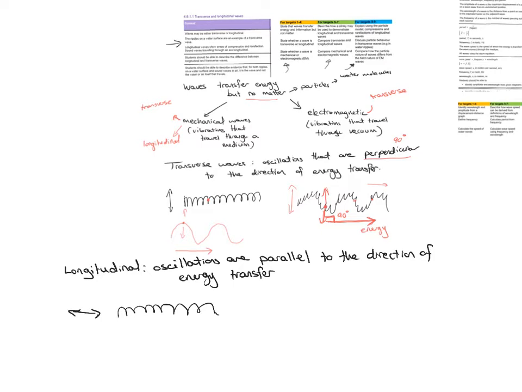So push it in, push it out, and it will create areas where the coil is closer together and areas where the coil is further apart. We call these compressions, where the coils are closer together, and rarefactions when they're further apart.